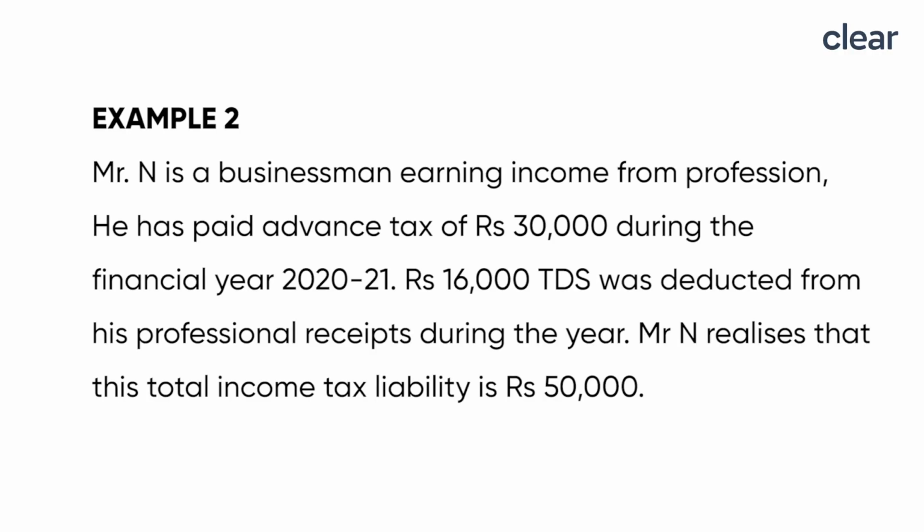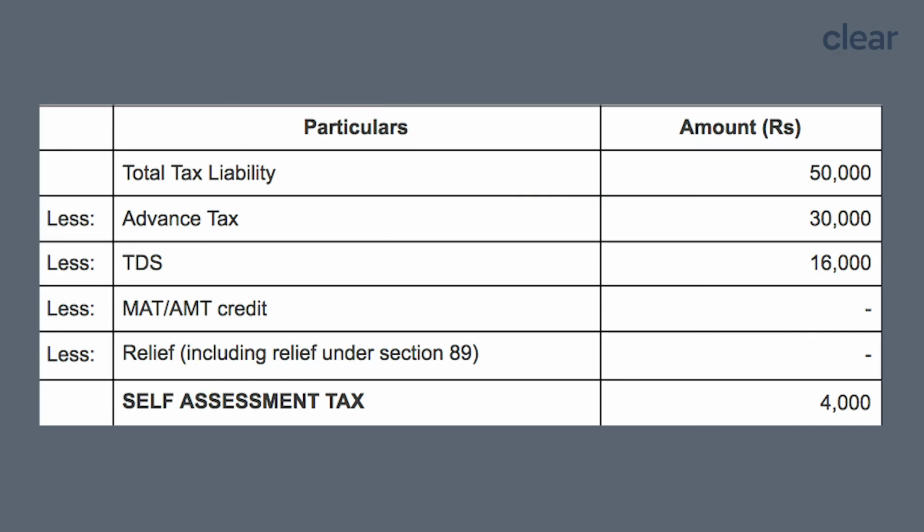Example 2. Mr. N is a businessman earning income from profession. He has paid advance tax of Rs 30,000 during the financial year 2020 and 2021. Rs 16,000 TDS was deducted from his professional receipts during the year. Mr. N realizes that his total income tax liability is Rs 50,000. The additional tax of Rs 4,000 is due to interest on deposits which was added into his total income while calculating the tax liability at the time of filing the income tax return. Since the total tax computed is Rs 50,000, advance tax paid is Rs 30,000 and TDS is Rs 16,000, the difference of Rs 4,000 is the self-assessment tax liability to be paid before filing the return of income.